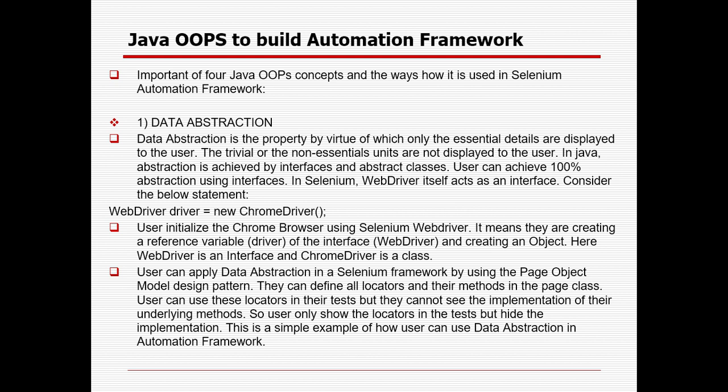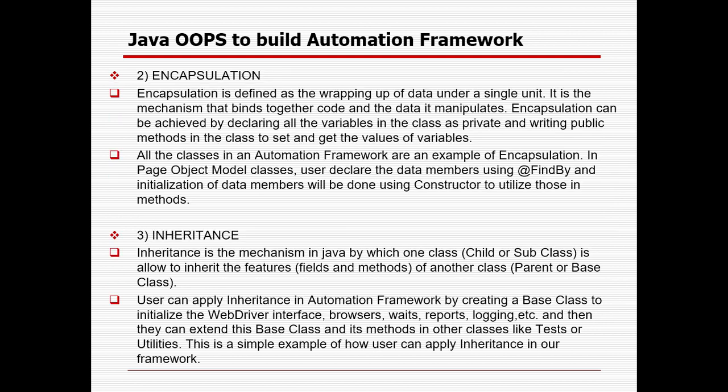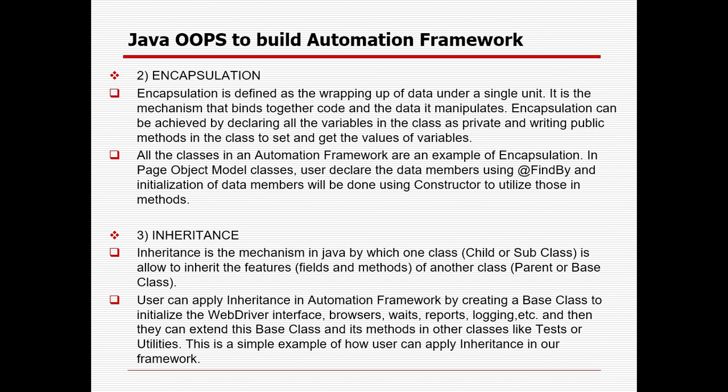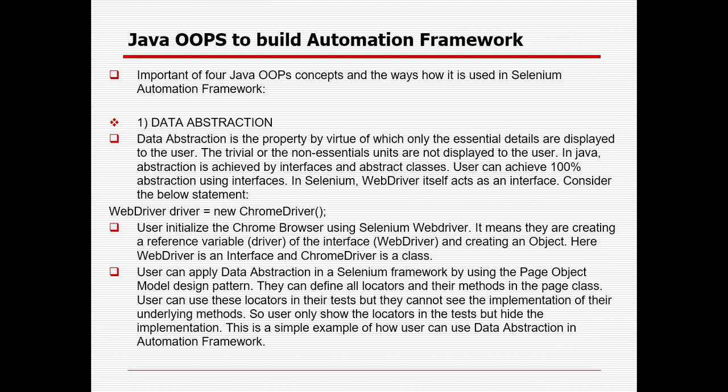So with these 3 slides I will let you know the real-time implementations of OOPS concepts whenever you will be using them. Now it is theoretical, but in real time you can also get to know, whenever I create the framework from scratch, how we can use all the OOPS concepts of Java in real-time automation. So you already know there are 4 OOPS concepts: one is data abstraction, one is polymorphism, another one is encapsulation, and another one is inheritance. In polymorphism there are 2 types, method overloading and method overriding. All 4 OOPS concepts are used in the real-time framework.